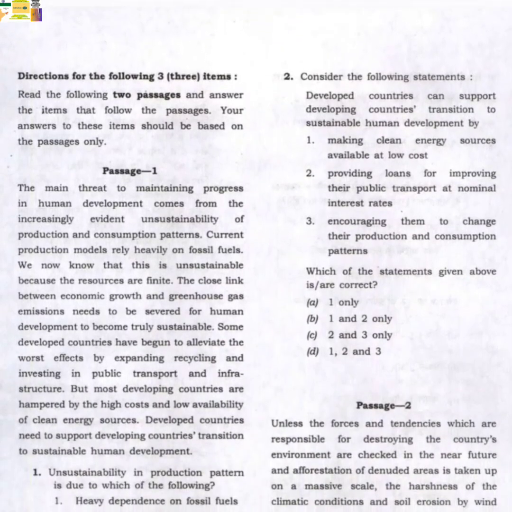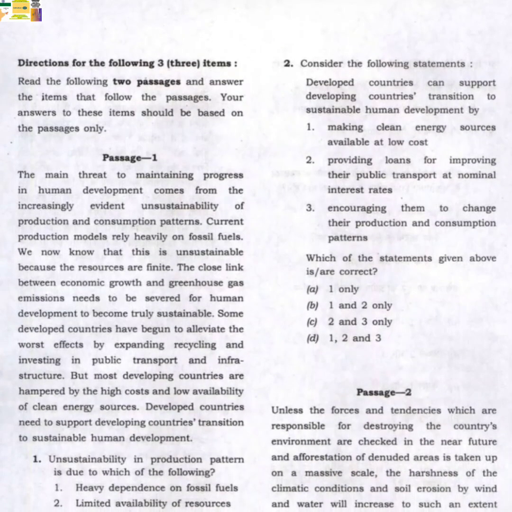Direction for the following 3 items. Read the following 2 passages and answer the items that follow the passages. Your answers to these items should be based on the passages only. Passage 1: The main threat to maintaining the progress in human development comes from the increasingly evident unsustainability of production and consumption patterns. Current production models rely heavily on fossil fuel. We now know that this is unsustainable because the resources are finite. The close link between economic growth and greenhouse gas emission needs to be severed for human development to become truly sustainable.